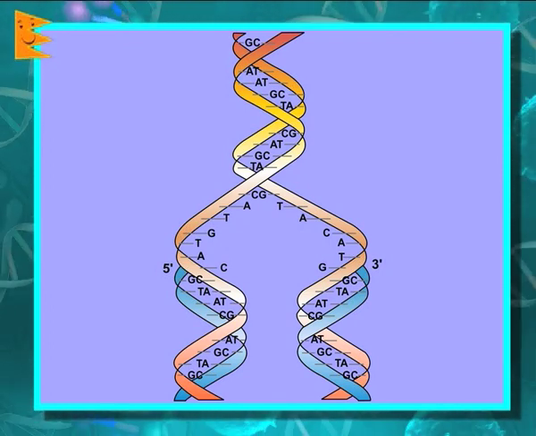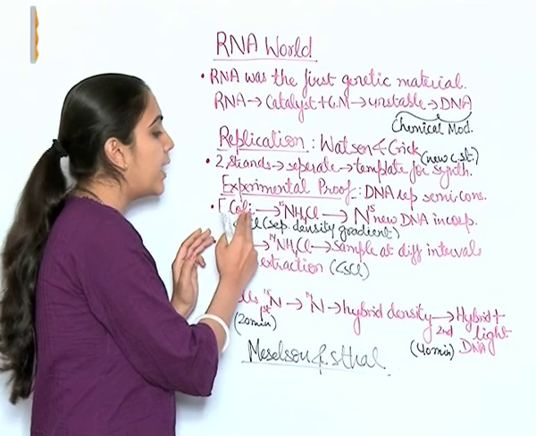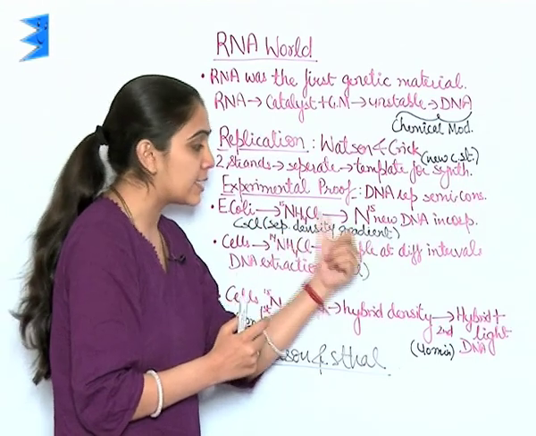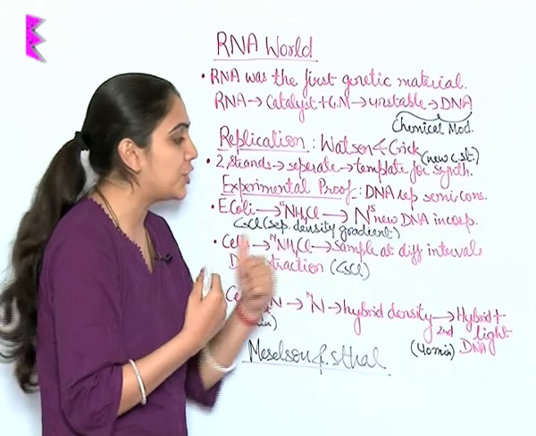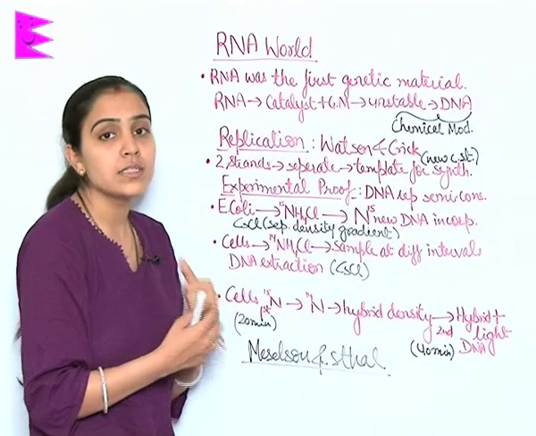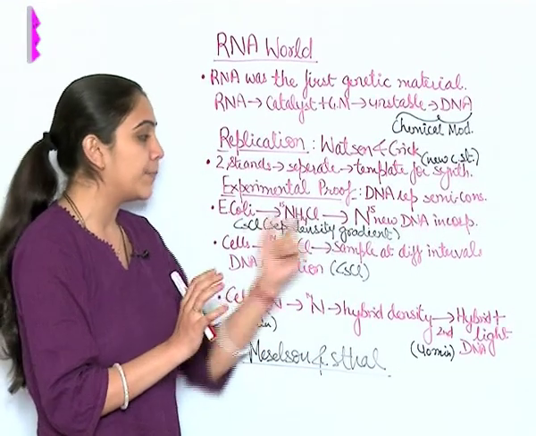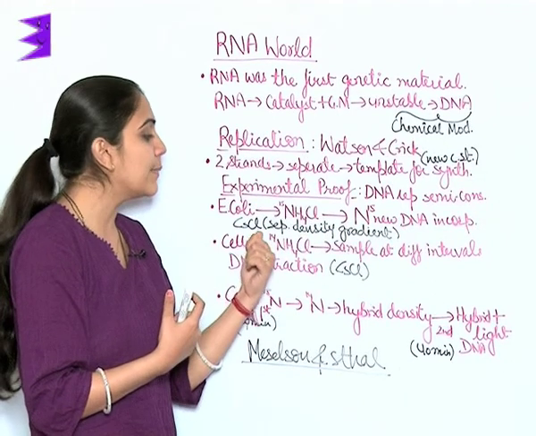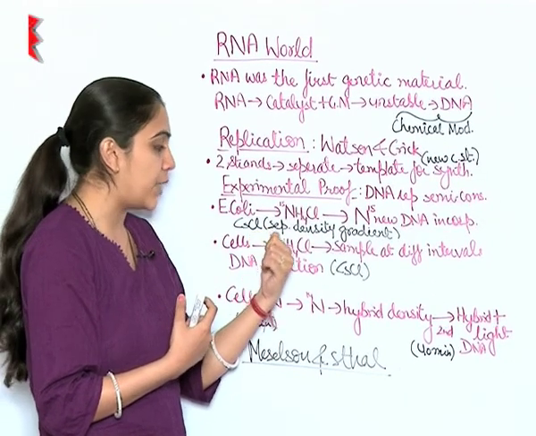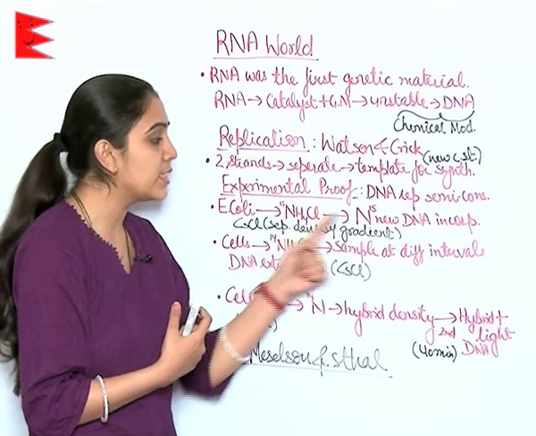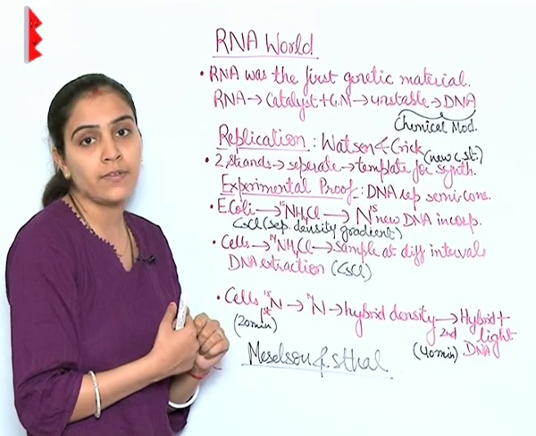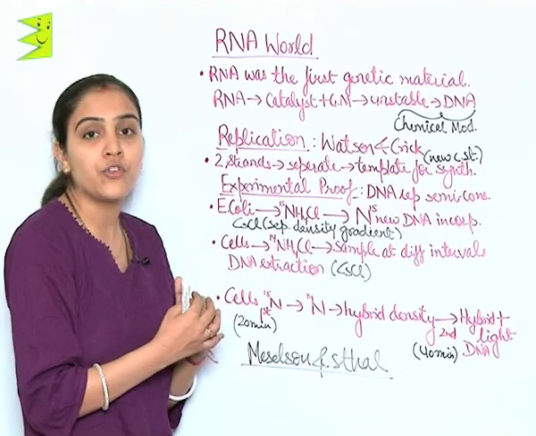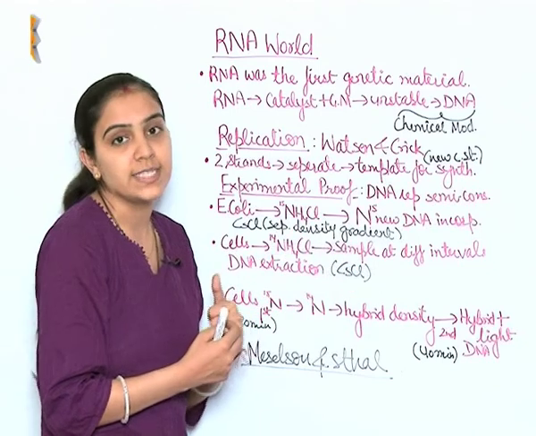What they did in their experiment was, they grew E. coli on N15, 15 nitrogen labeled medium. Thus, when they grew it for many generations, this N15 was incorporated into new DNA. Then they extracted this DNA with the help of cesium chloride, which is used for separation. It is a density gradient, because N15 is not a radioactive isotope, so it is to be extracted and further separated from N14 on the basis of densities.